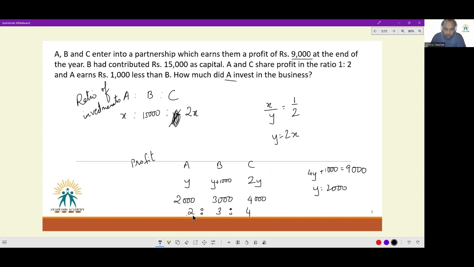Now see, profit sharing ratio of A and B is 2:3. So the investment ratio for A and B also has to be 2:3. So if 15,000 is 3 units, 2 units will be equivalent to 10,000. And that is the answer to this question.